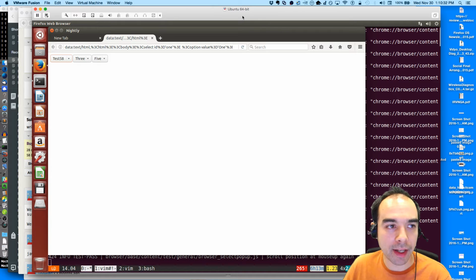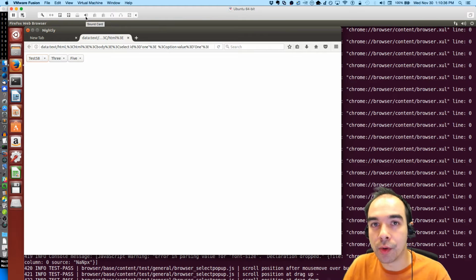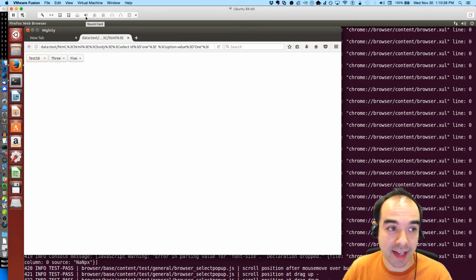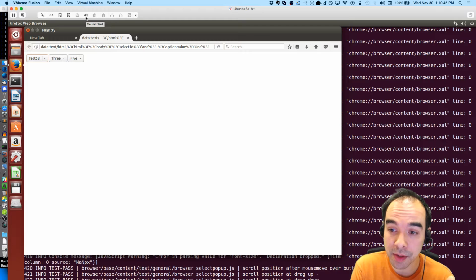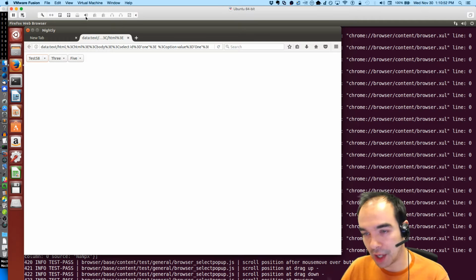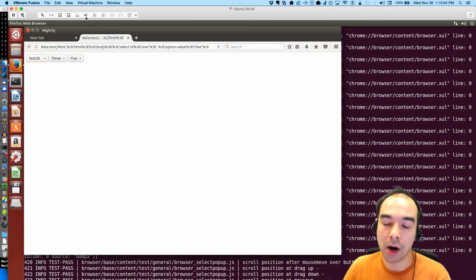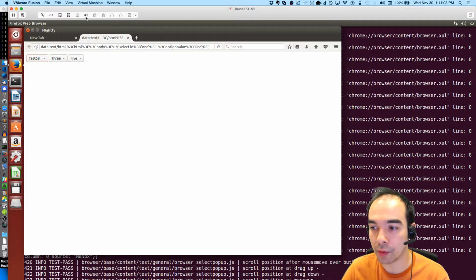Whenever I'm debugging a test failure, first I need to know more about what the test is doing. I know that this test exercises a bunch of different scenarios for the select pop-up. That's the other thing that's nice about the new ETNS select pop-up: it used to be very difficult to test the select pop-up because it was generated in a very low level part of Gecko, and it wasn't easy to instrument selecting parts of it. With the new one, it's much easier, which is great. So that new pop-up is good all around.